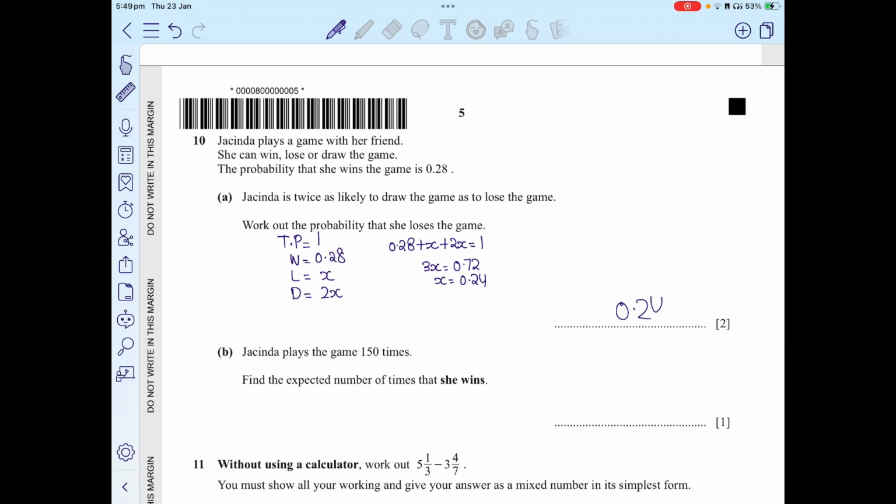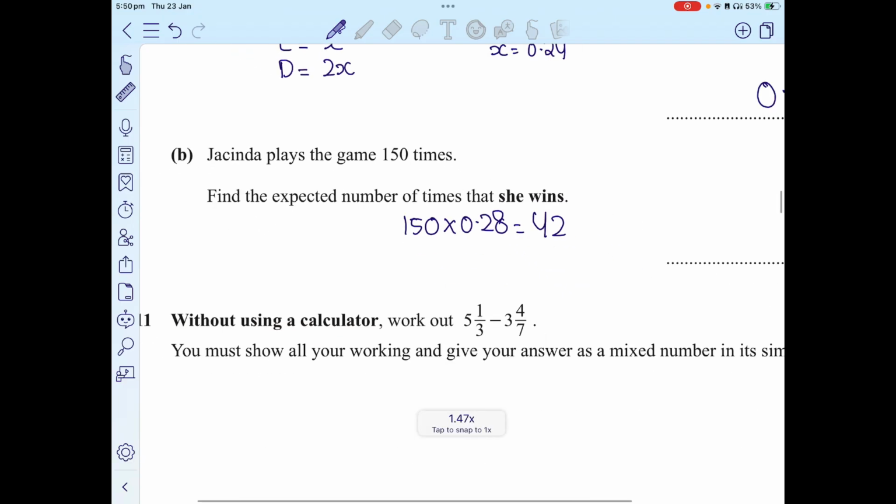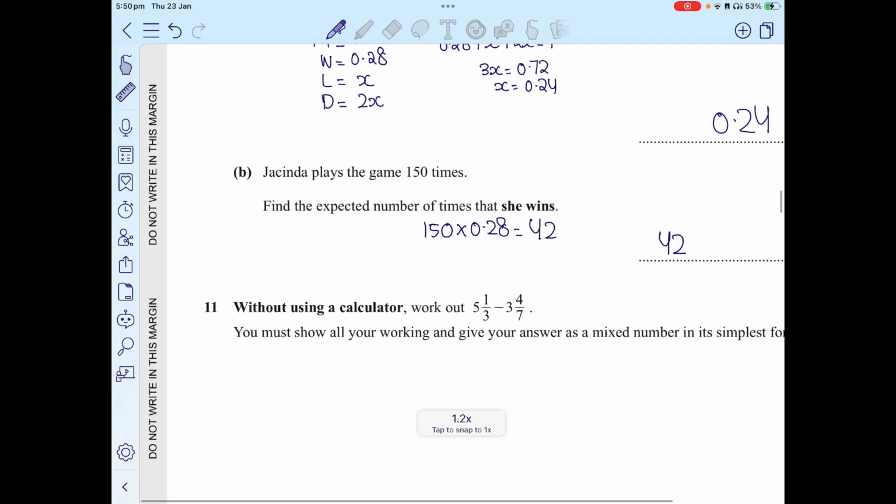Now it says that Jacinda plays the game 150 times. Find the expected number of times that she wins. So the probability that she wins the game is 0.28. We just have to multiply the number of times, 150, by 0.28. What does that give you? 150 times 0.28 gives you 42 times. So the expected number of times that she's supposed to win is 42. I hope this part is clear as well.